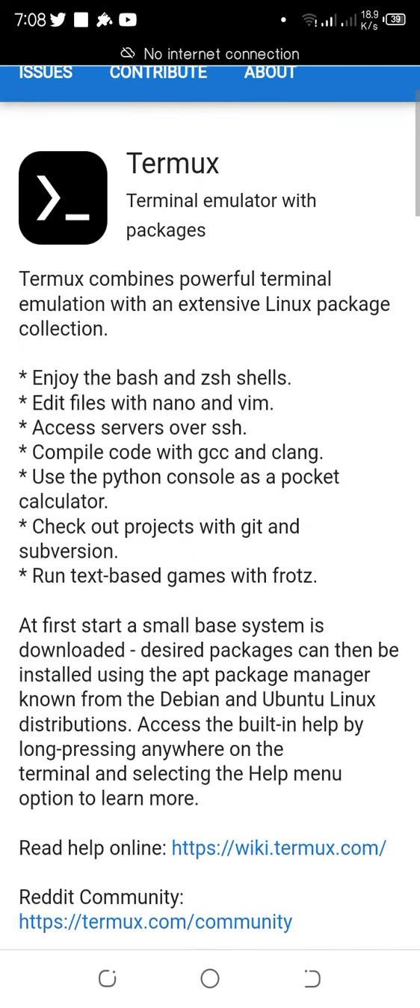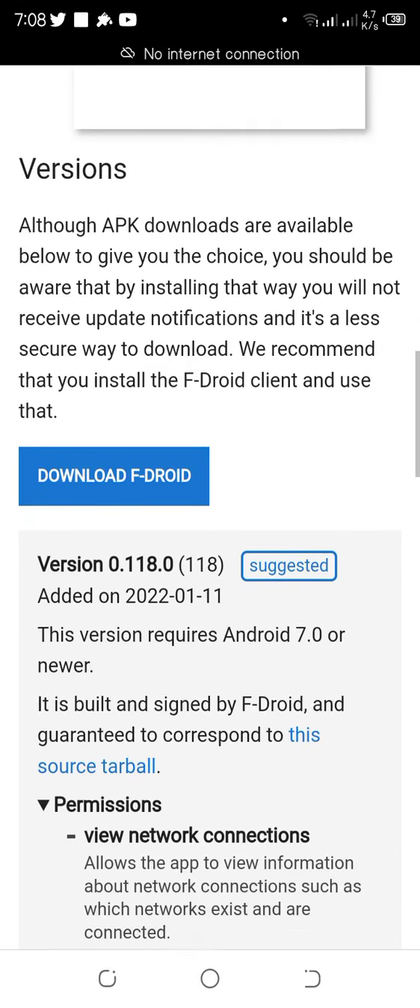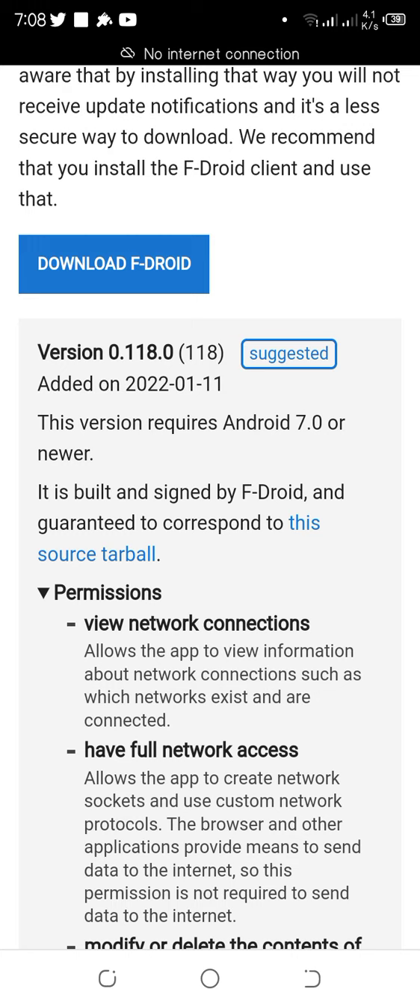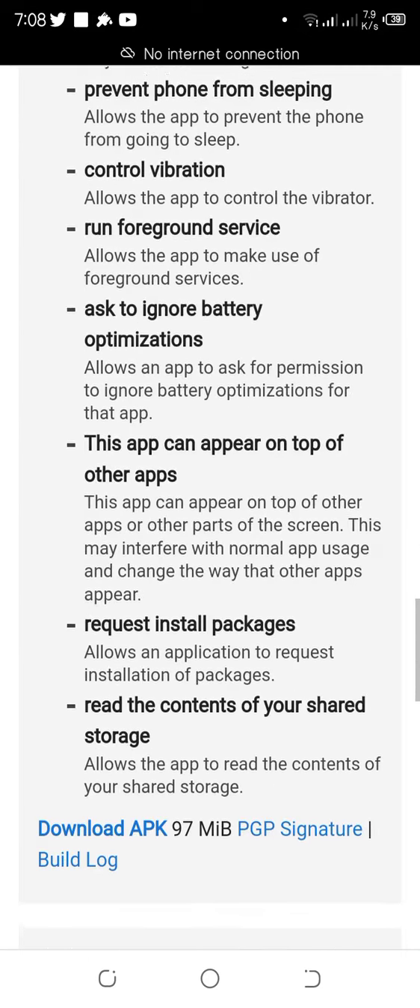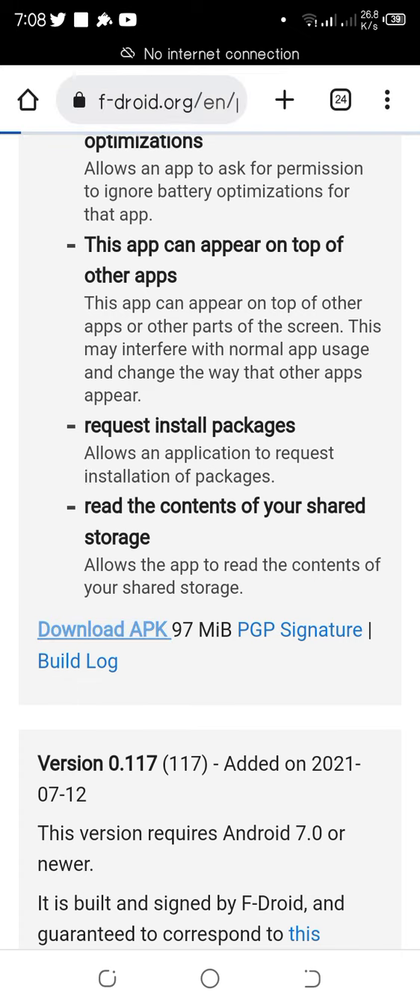Then you scroll down until you get this version 0.1. This version requires Android 7 or newer, and it is the newest version of Termux. So you come down here, you find Download APK, you press there.